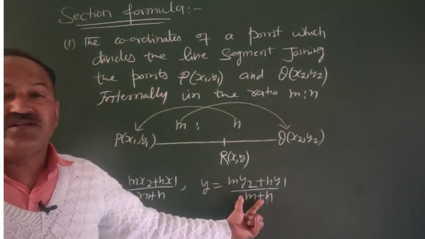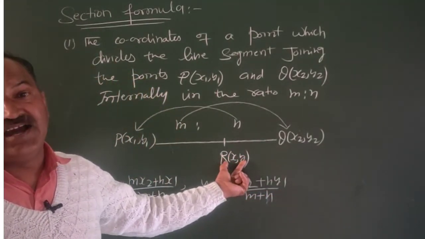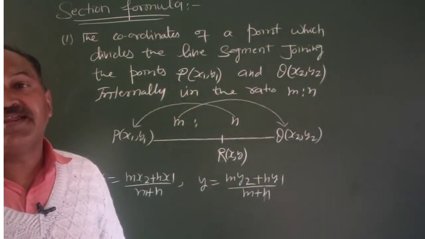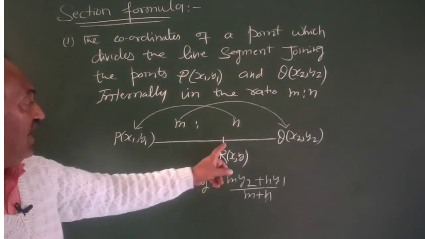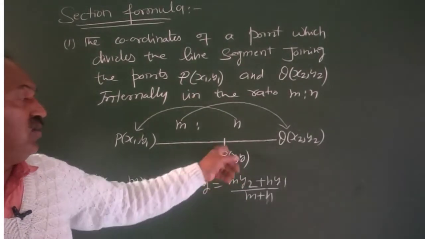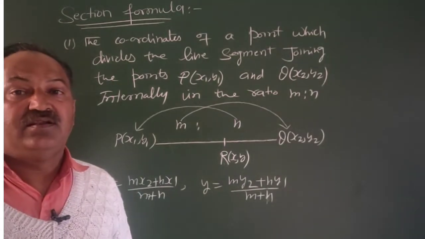These are the coordinates of the required point R. Plus and plus sign for internal. If R is the internal point, then these are the coordinates of this point R.